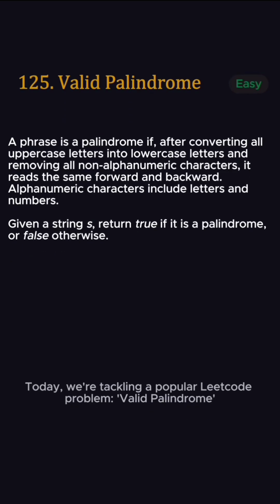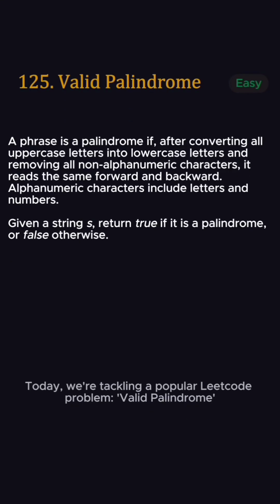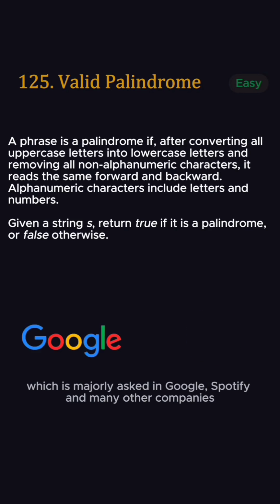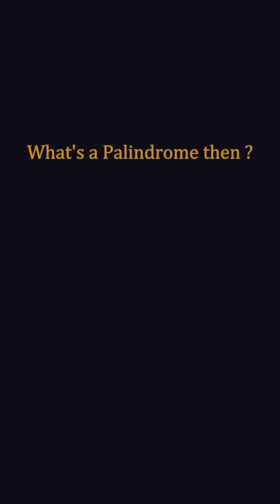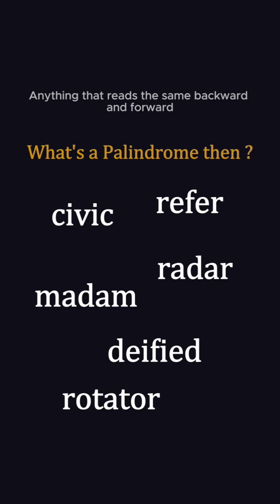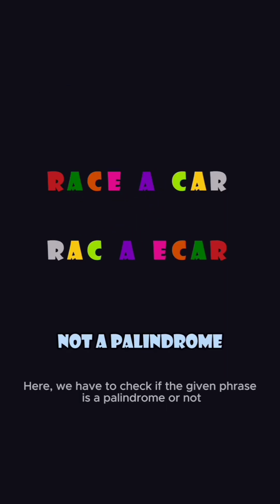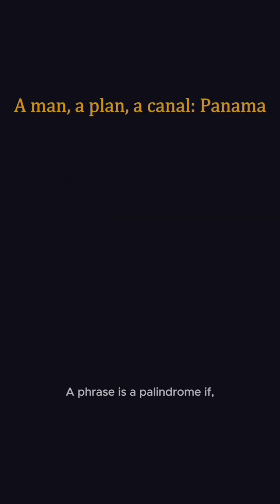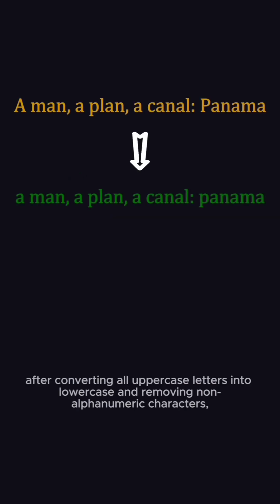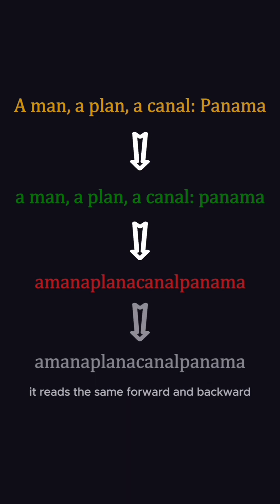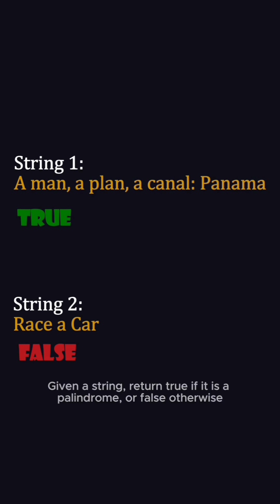Today we're tackling a popular LeetCode problem, Valid Palindrome, which is majorly asked in Google, Spotify, and many other companies. So what's a palindrome? Anything that reads the same backward and forward. Here, we have to check if the given phrase is a palindrome or not. A phrase is a palindrome if, after converting all uppercase letters into lowercase and removing non-alphanumeric characters, it reads the same forward and backward. Given a string, return true if it is a palindrome, or false otherwise.